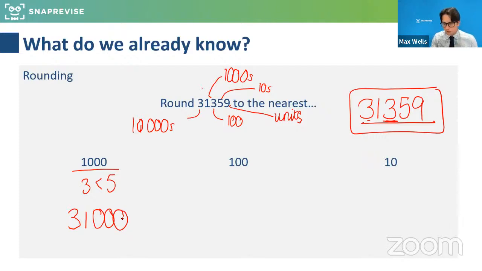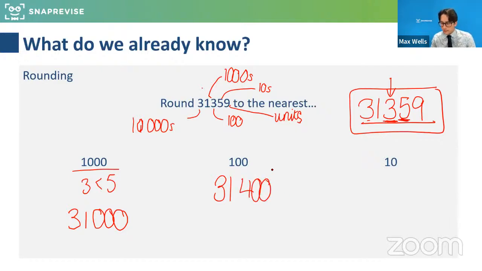Now, to the nearest 100, if we look at the hundreds column and we look to the right of it, well done if you've got an answer for this already. That 5 is going to indicate that this will round up to the next 100. So this will be 31,400. Very good. Thank you, guys.